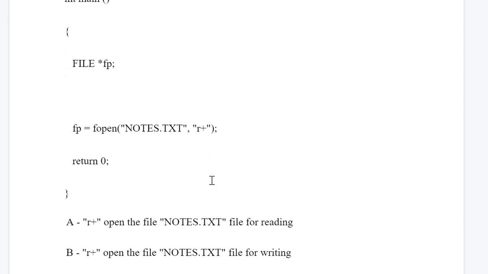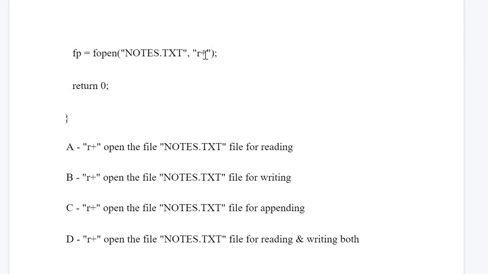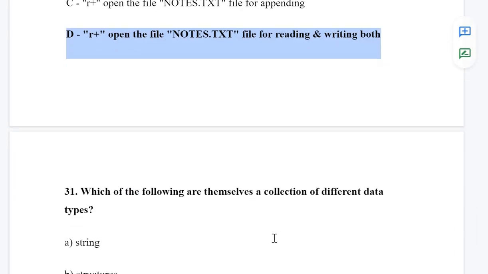Okay, so you remember about the modes of file. There are w+ mode, r+ mode, a+ mode. So what does r+ mode do? It will open the file for reading, and plus denotes also for writing. If it was only r, the option would be for reading only. But as it is followed by the plus symbol, it means reading plus writing. So r+ opens the file notes.txt for reading? No. For writing? No. For appending? No. For reading and writing both. Okay, so this is the correct answer.